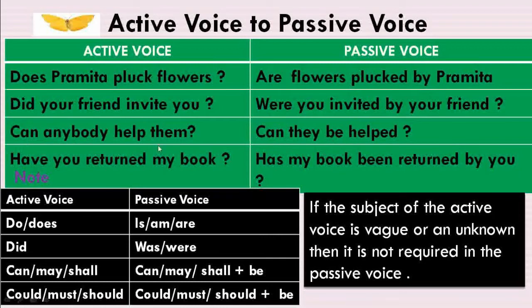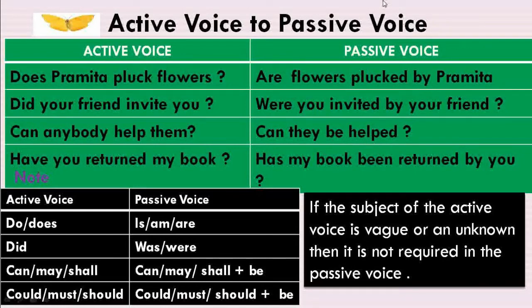So here the word can remains can at the very beginning of the passive voice sentence. Then the object in the active voice is them here. It will change into the subject case they here. So can they. Then we must use be after the modal auxiliary verb in the passive voice sentence. So we have to use be here before the main verb helped. So help becomes V3 form, that is helped. So the sentence will be, can they be helped?